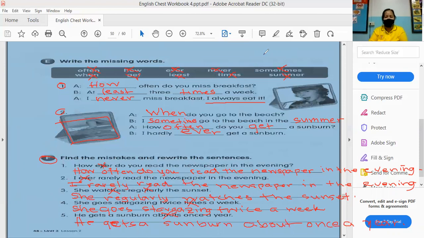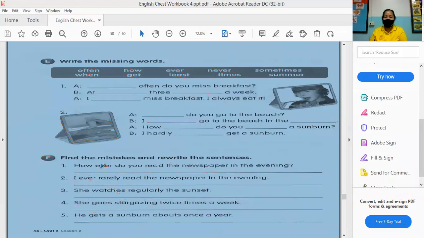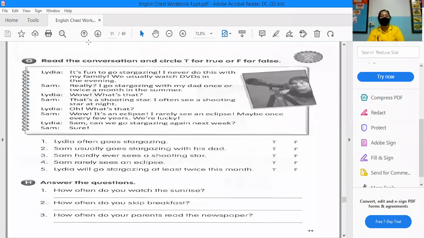So you can write it on your book. You can copy it over here. At least you have some basis. Okay, so let's proceed to the next page. Page 49. So let's proceed to page 49.